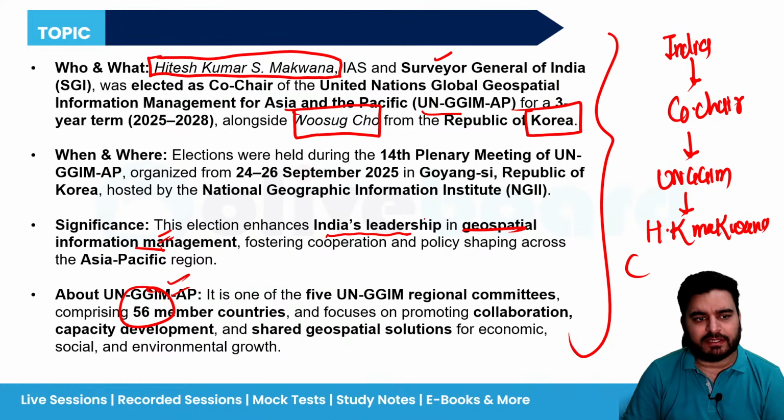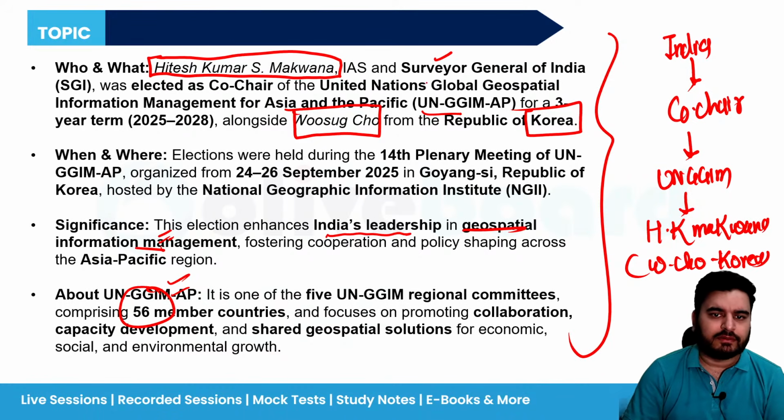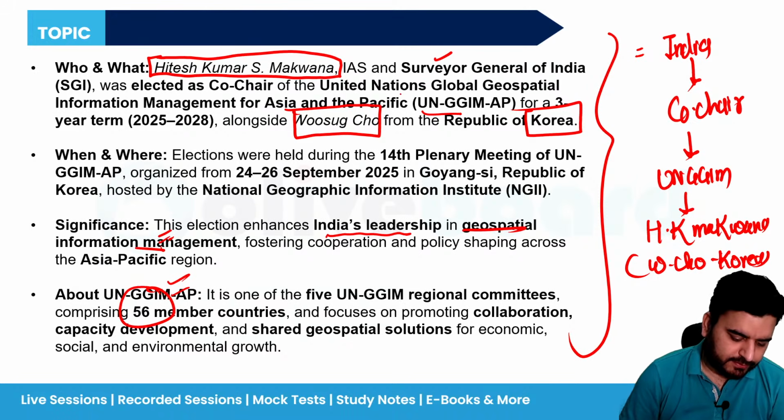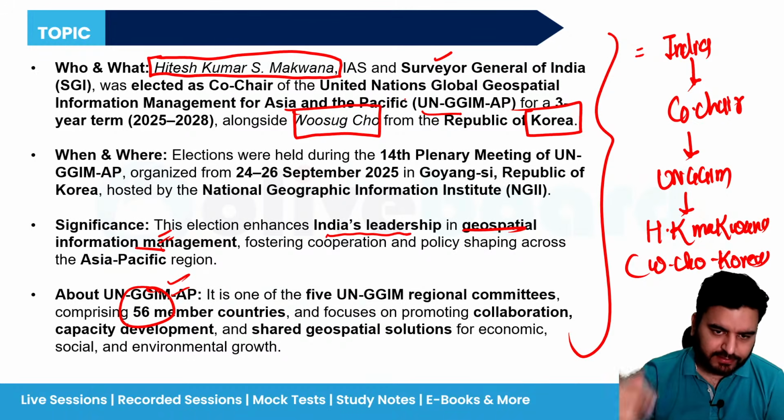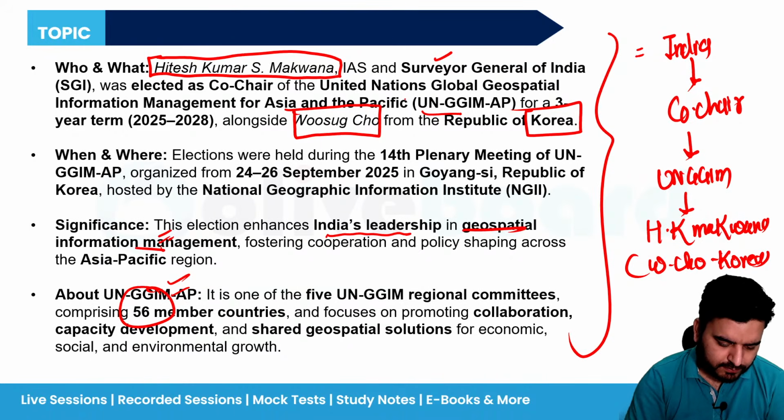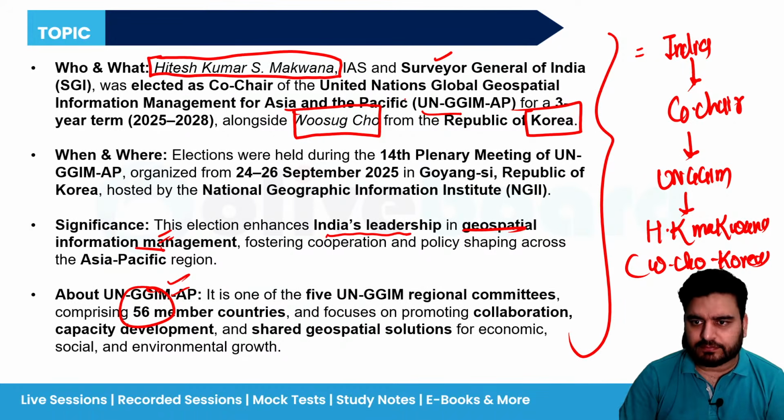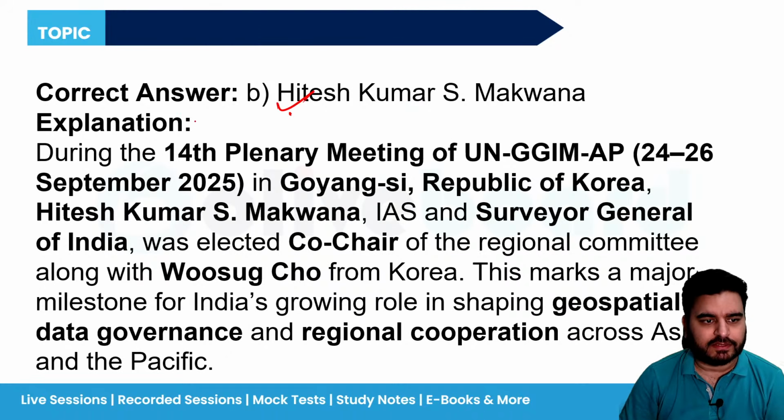In brackets, you can mention Woo-Suk Cho also from Korea, right? Like this, you can make your short notes. Is it clear, guys? Yes, no? Any doubt, anyone? I hope it is clear. Chalo. So Hitesh Kumar Makwana is the correct answer.